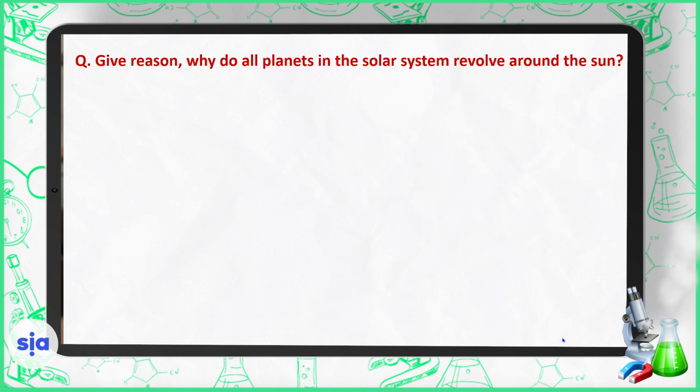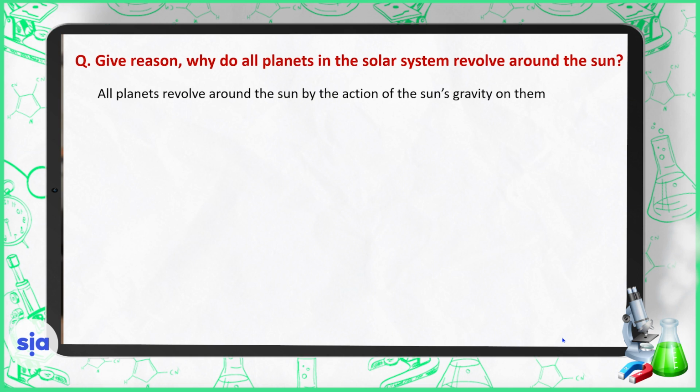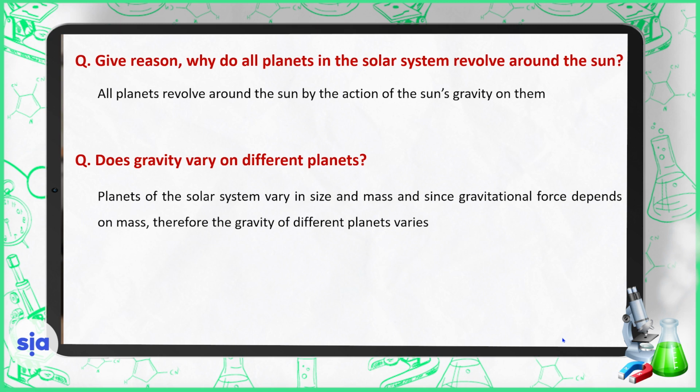Now, can you give reason why do all planets in the solar system revolve around the sun? This is simply because of the action of the sun's gravity on all planets. Does gravity vary on different planets? Planets of the solar system vary in size and mass, and since gravitational force depends on mass, therefore the gravity of different planets varies.